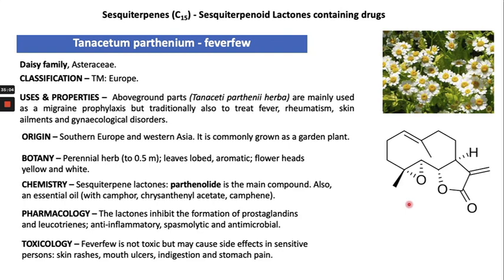What you have to remember in this lecture, especially from my part, is the source of the monoterpenes, which part of the plant is used as a crude drug, right? And what types of compounds are found in this plant, how the essential oils are extracted from these plants, right? And then what their chemistry is and what their pharmacological activity is. So till part 2, thank you very much.